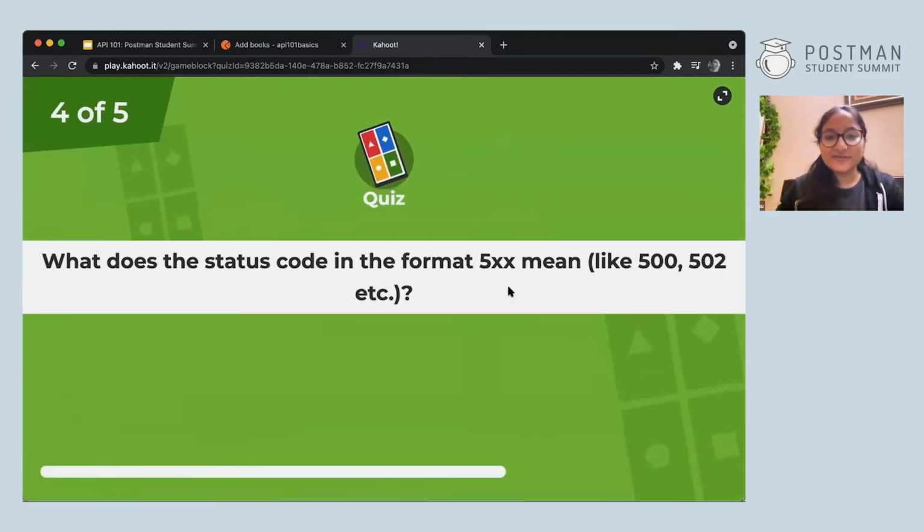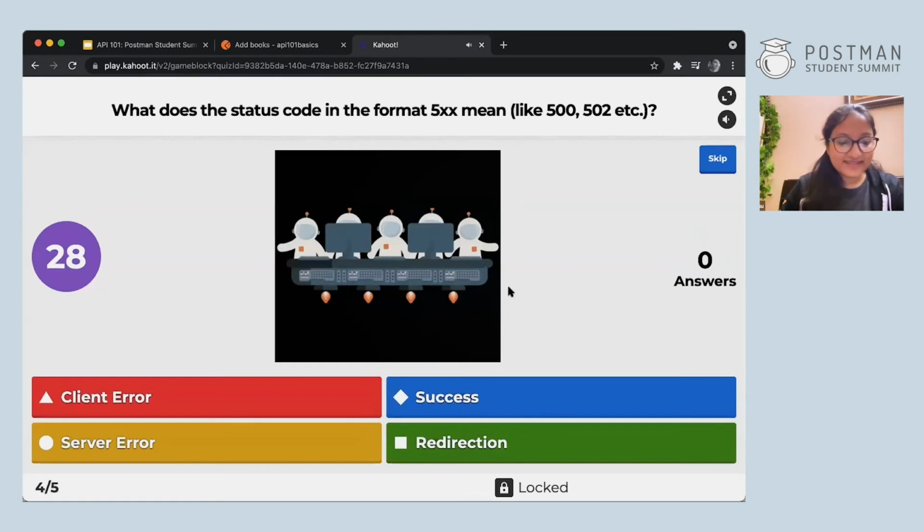What does the status code in the format 5xx mean? Is it server error, client error, success, or redirection? I showed you a table if you can remember, and I showed you the common status codes. What does 5xx mean? That means like 500 or 502.